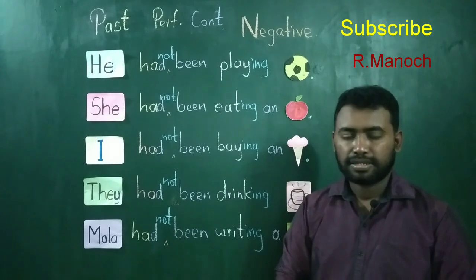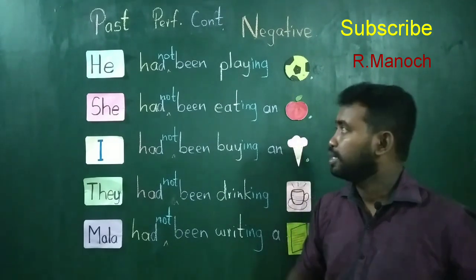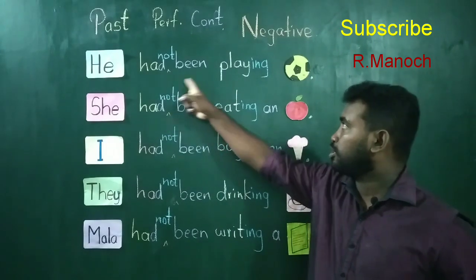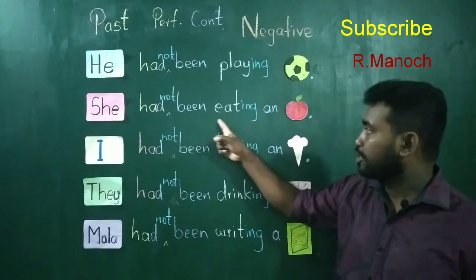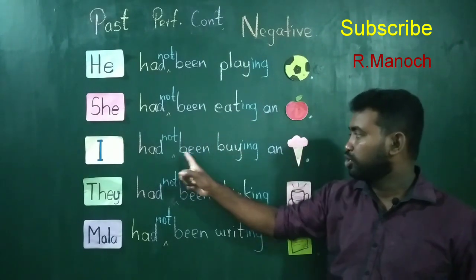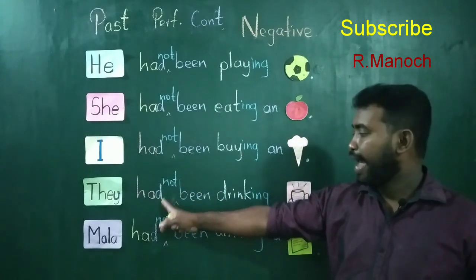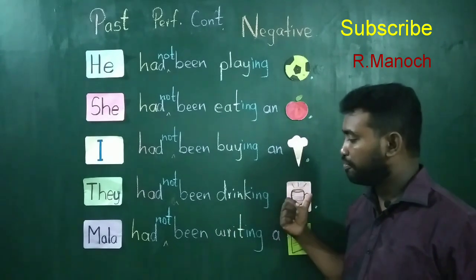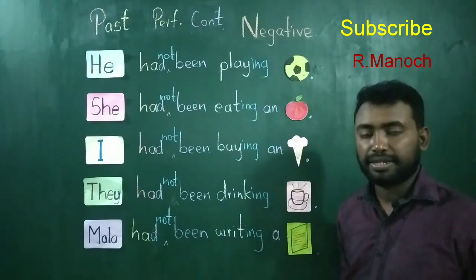Past perfect continuous negative, put not next to had. So, he had not been playing football. She had not been eating an apple. I had not been buying an ice cream. They had not been drinking coffee. Mala had not been writing a letter.